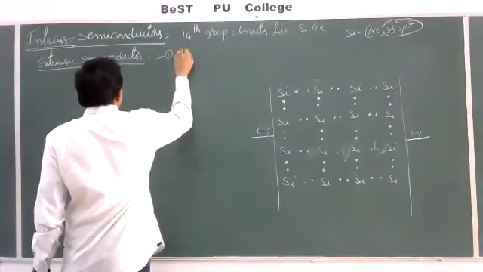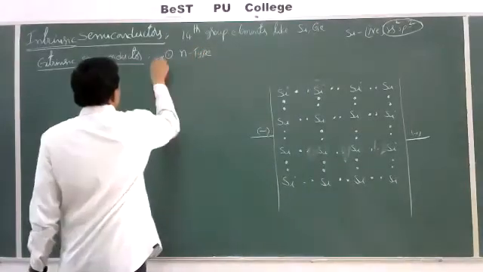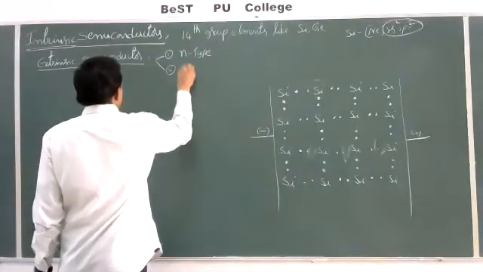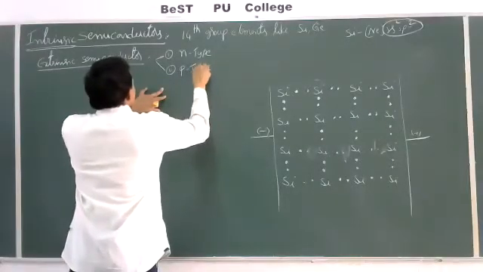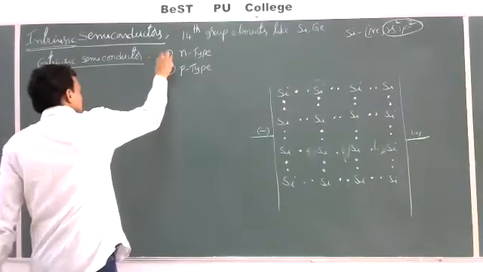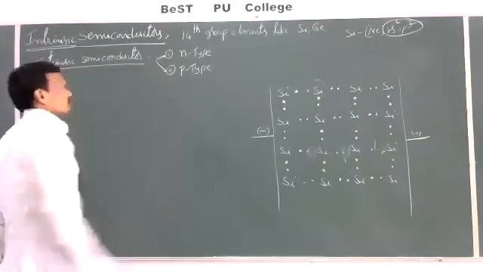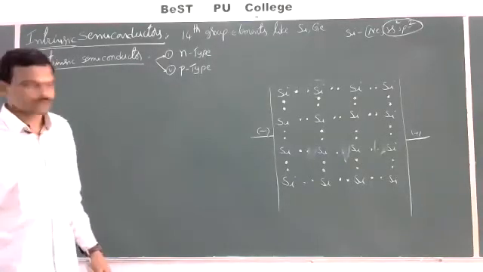One is N-type semiconductor and the second one is P-type semiconductor. So N-type semiconductor and P-type semiconductor.